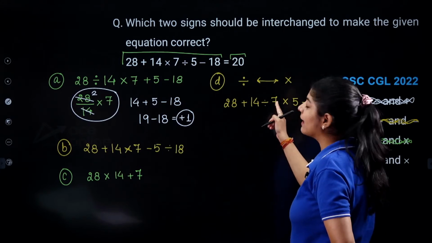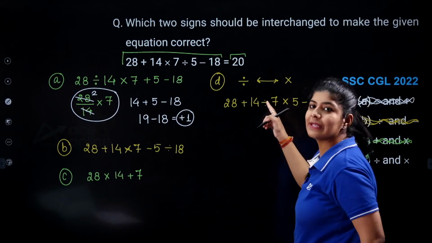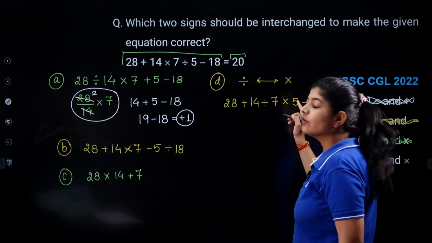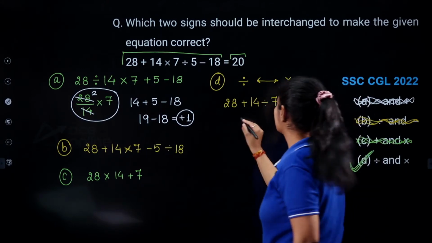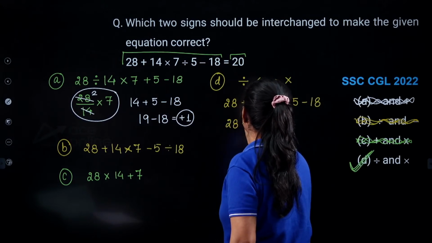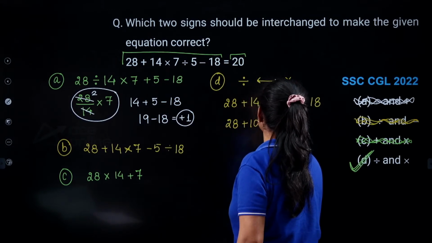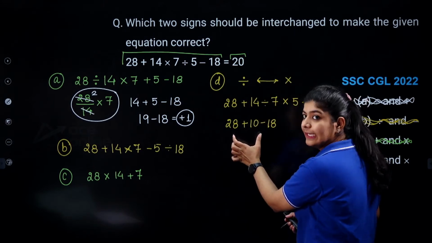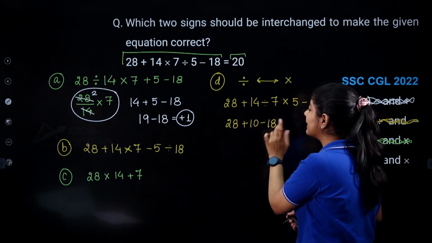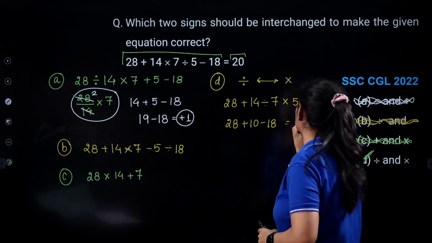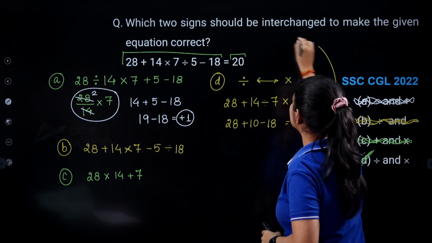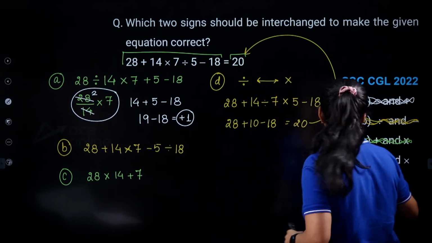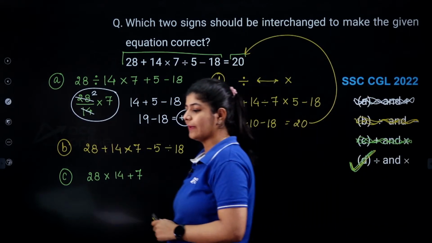When I solve this, I am getting 2. 14 divided by 7, 2. 2 into 5, that will give me 10. So 28 plus 10 minus 18. When you solve this, you will get 38, right? 38 minus 18, you will get 20 as your answer, which is given as your RHS. So the correct answer over here is your option number D.